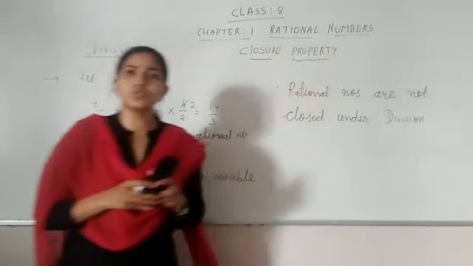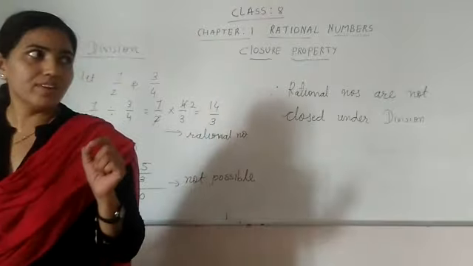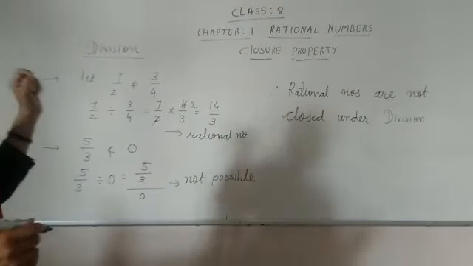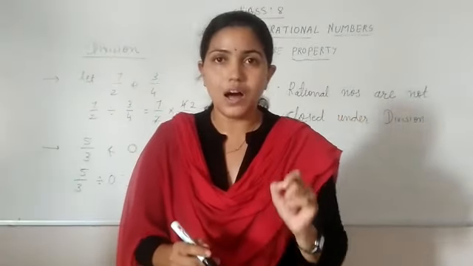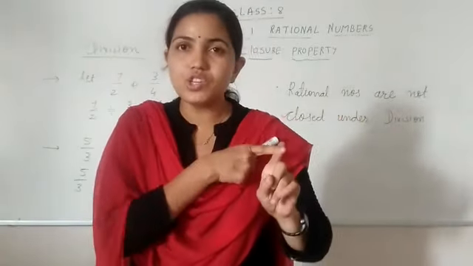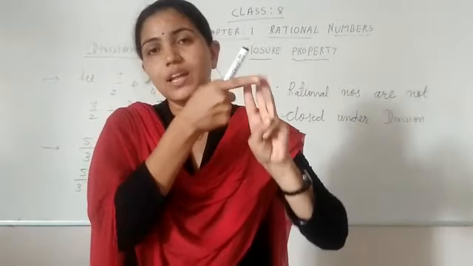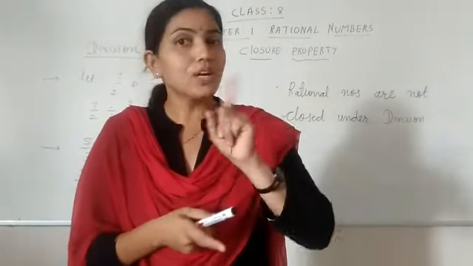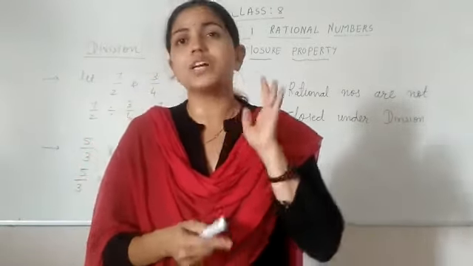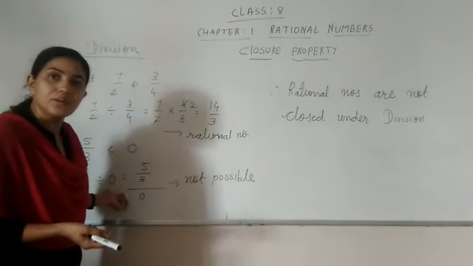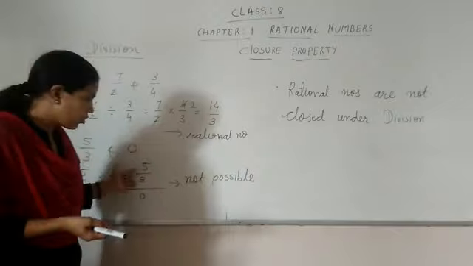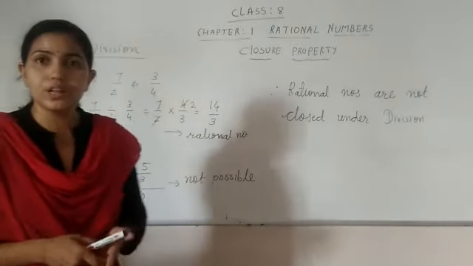So now you understood, when we are taking the closure property, rational numbers are closed under addition, subtraction and multiplication, but not closed under division, because we have a rational number, that is 0, for which the division is not possible.